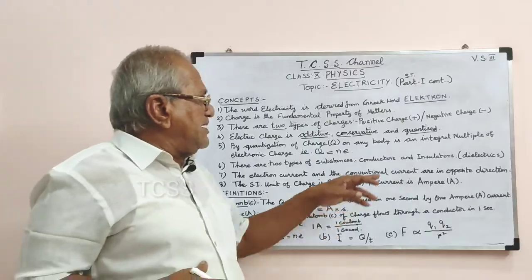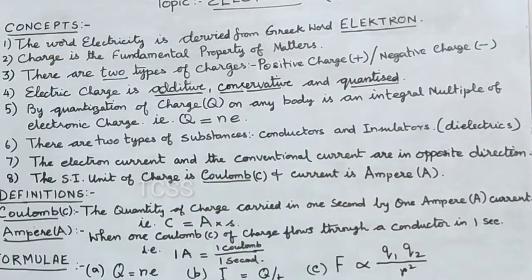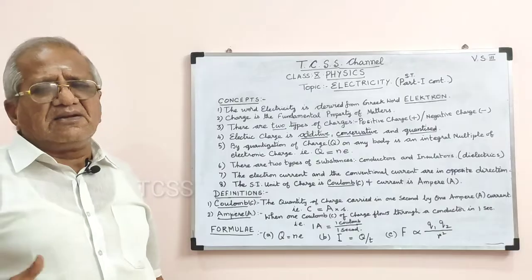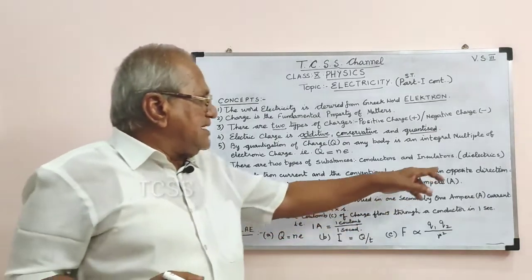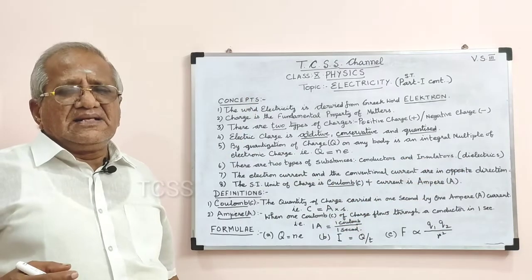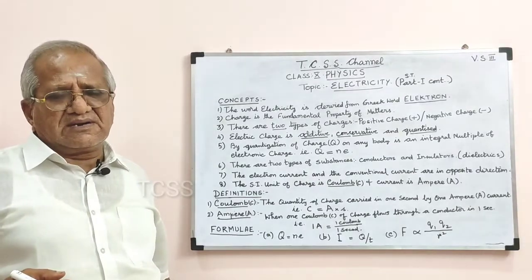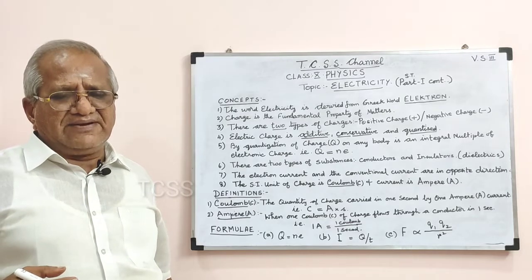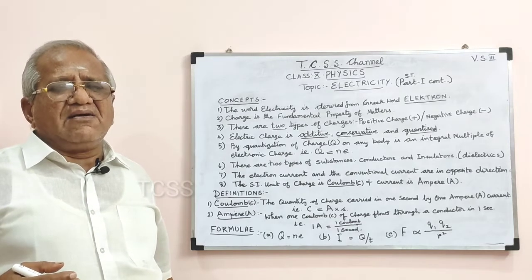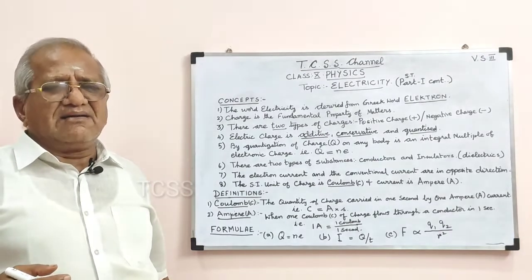Now, insulator means the substances which cannot allow the charges to flow. Such substances are called insulators. It is otherwise known as dielectrics. Examples for insulators: most of all non-metallic elements except graphite, then all gases, and pure water are all insulators.